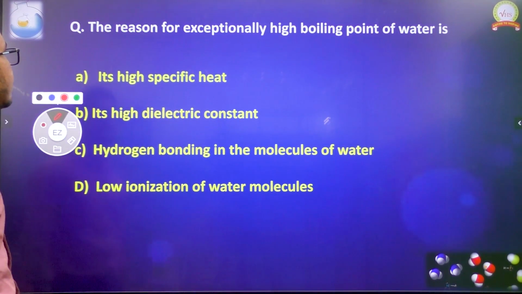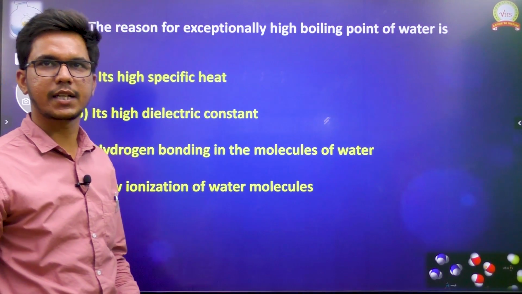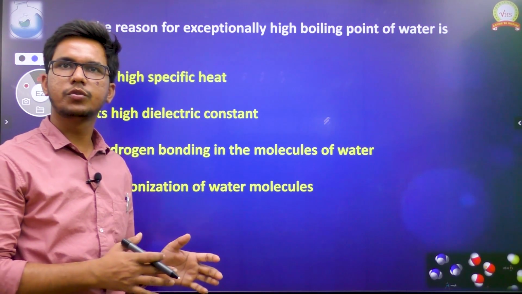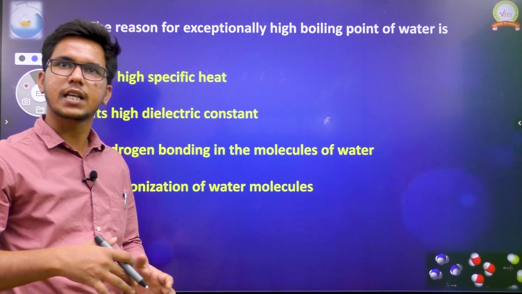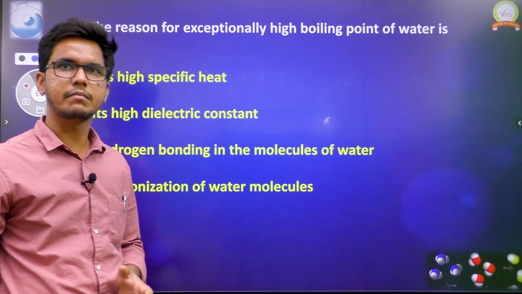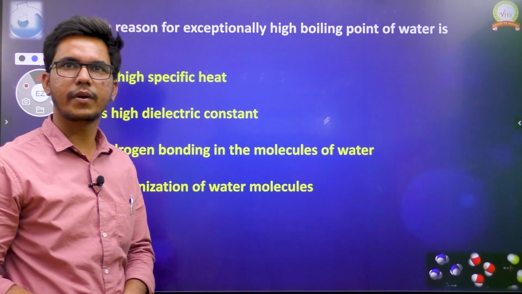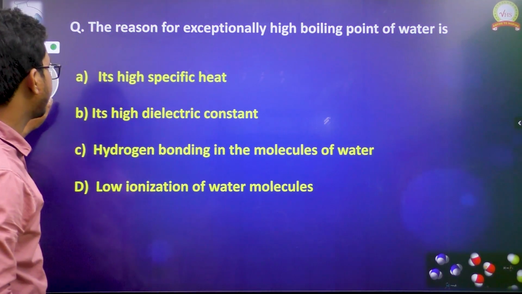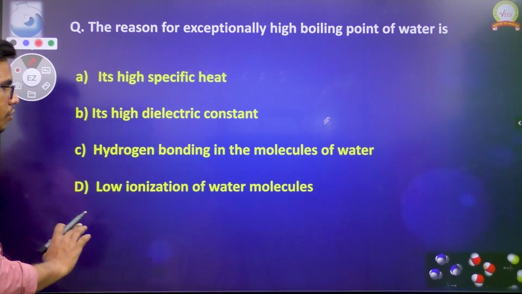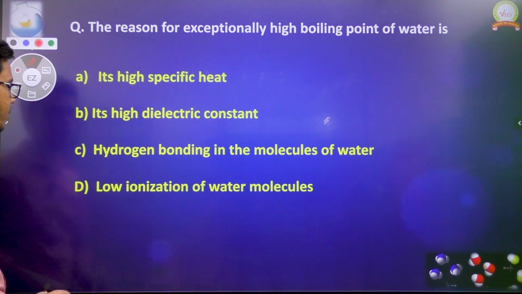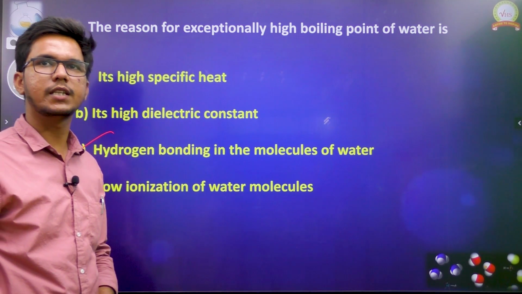The reason for the exceptionally high boiling point of water. Why are we calling it exceptionally high? We have H2O and H2S, which belong to the same group. Though sulfur has more atomic weight and H2S has more molecular weight, comparatively H2O has more boiling point. Why is that? It is not because of its high specific heat, not because of its high dielectric constant, not because of its low ionization of water molecule, but it is because of hydrogen bonding. This is all about hydrogen bonding.